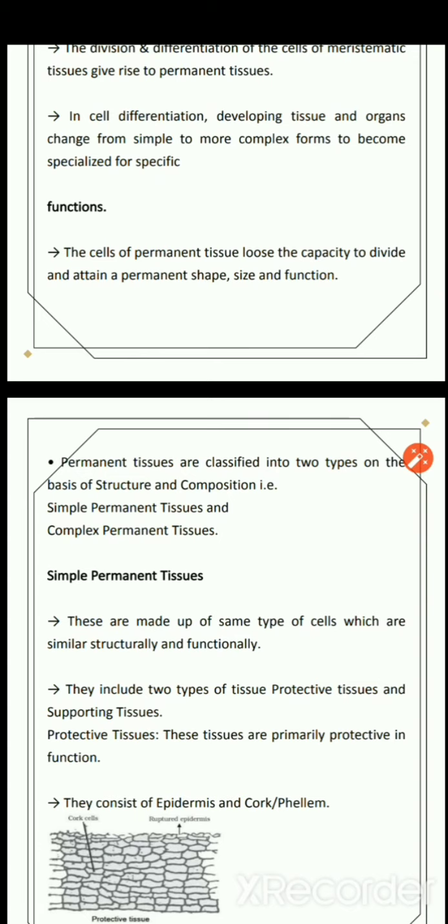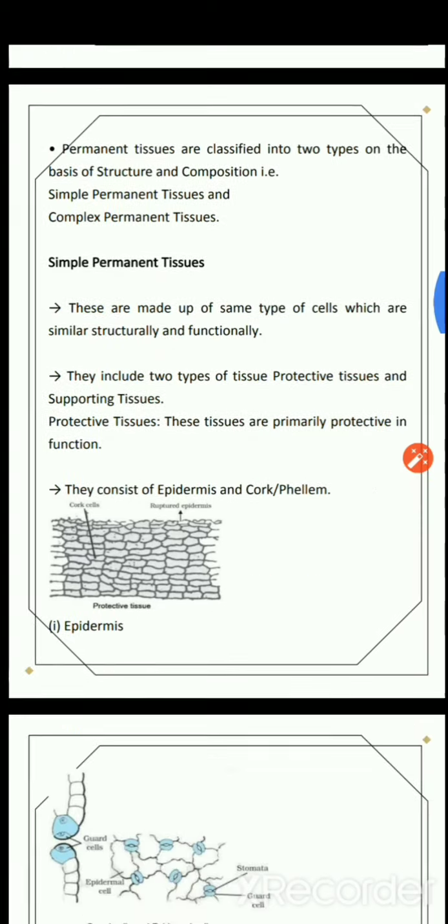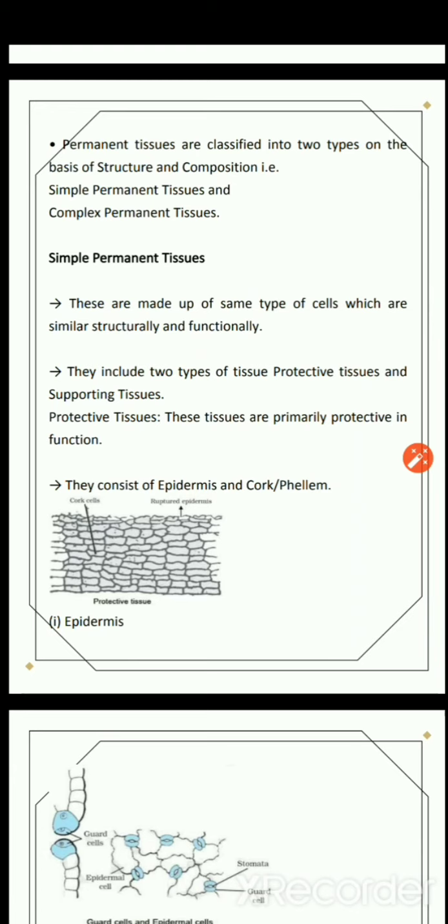Next, the cells of the permanent tissue lose the capacity to divide and attain a permanent shape, size and function. Now permanent tissues can be divided into two types on the basis of structure and composition, and those are simple permanent tissues and complex permanent tissues.